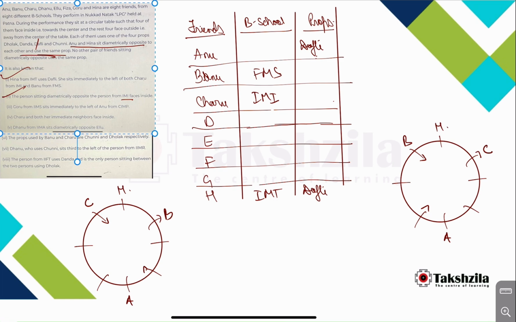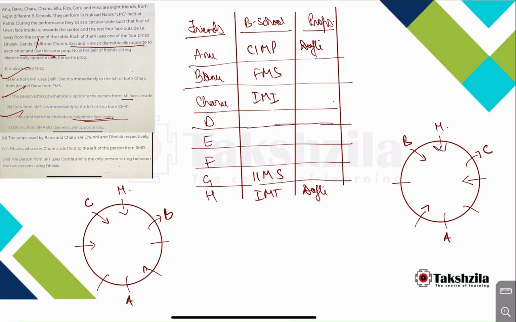Goru from IIMS sits immediately to the left of Anu from CIMP. Okay, so Goru is from IIM Shillong, and Anu is from CIMP. But this seating part we will come to later on. Charu and both her neighbors face inside. Okay, so Charu is over here. Neighbors are this and this. Both will face inside. Here this and this both will face inside. Okay.